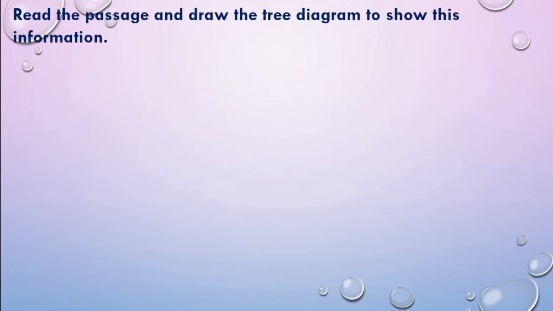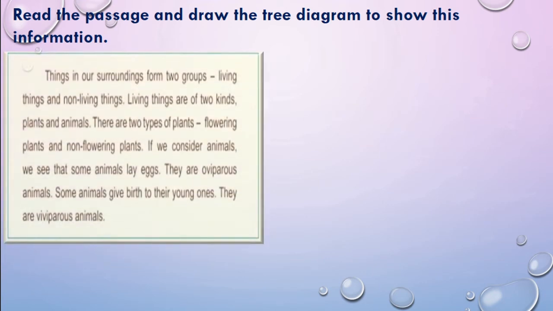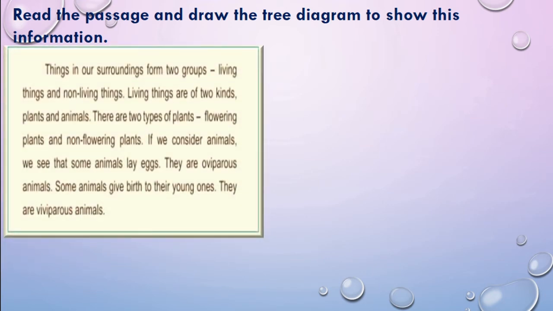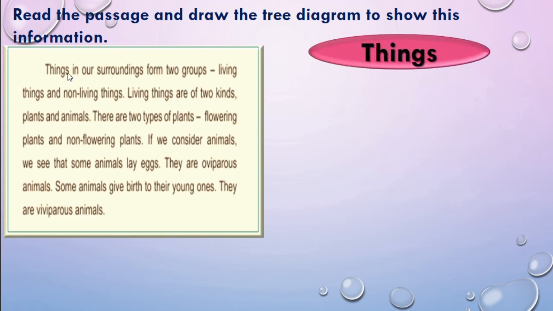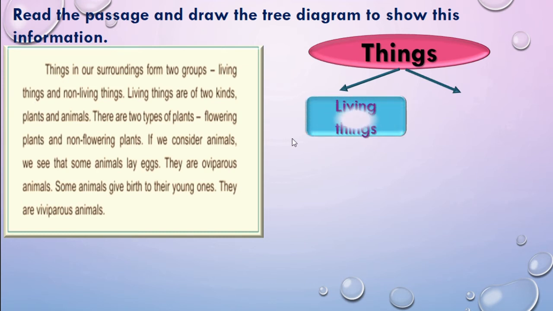See here, we will take this passage here. Now with the help of this paragraph, we will try to draw the tree diagram. See, first things, correct? Things in our surroundings form two groups. So we will show two arrows. Two groups. Which are they? One, living things. Second one is non-living things. Okay, this much is over.